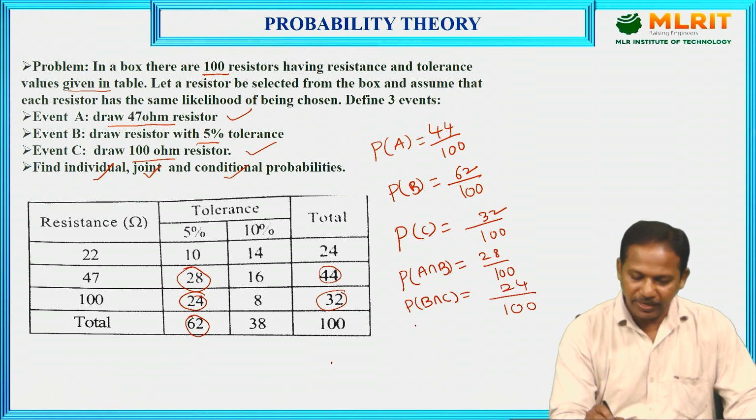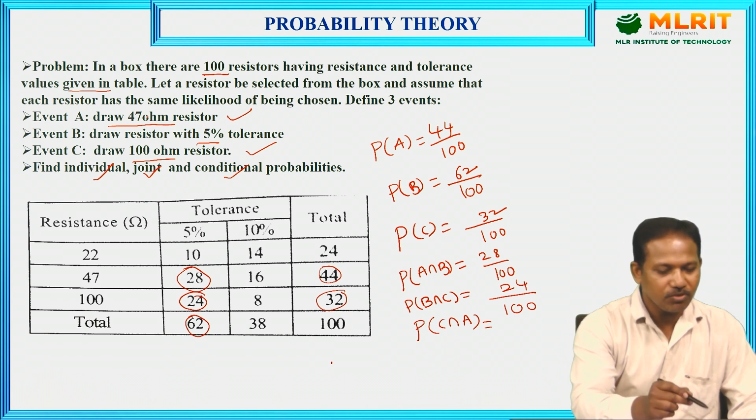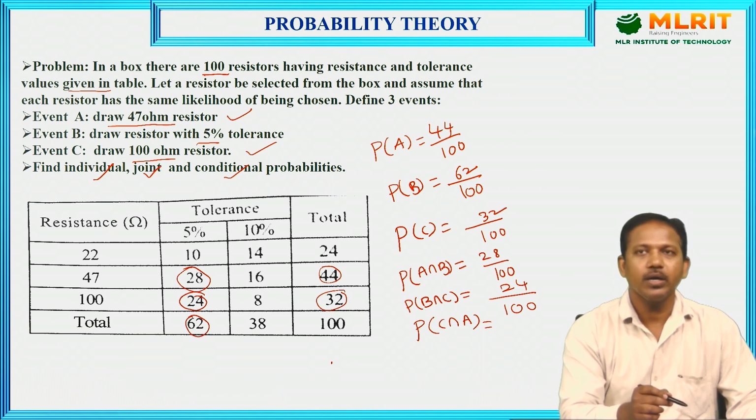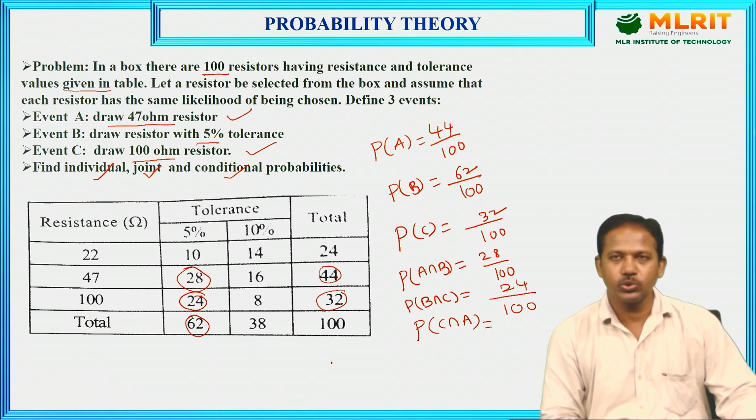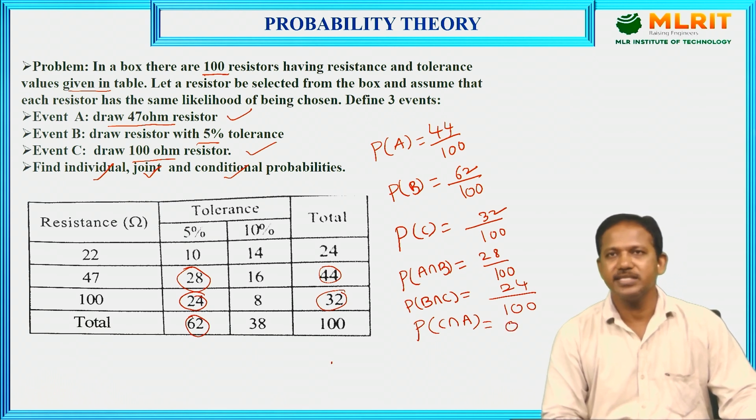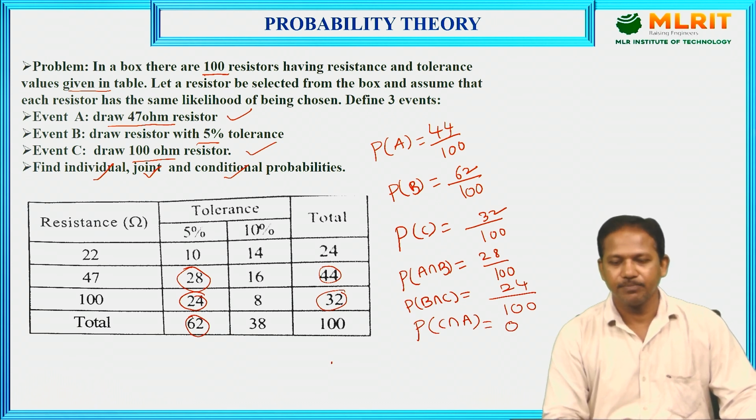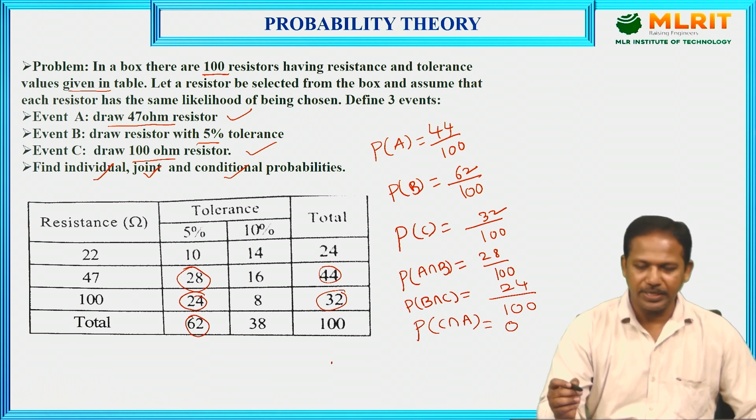Next, I want to find P of C intersection A. Now I need to find the common elements between the 47 ohm resistor and 100 ohm resistors. See here, these are two mutually exclusive events. There is nothing common between these two events. That's why P of A intersection C, or C intersection A, is 0. Now we have discussed joint probability. Now we need to discuss conditional probability.